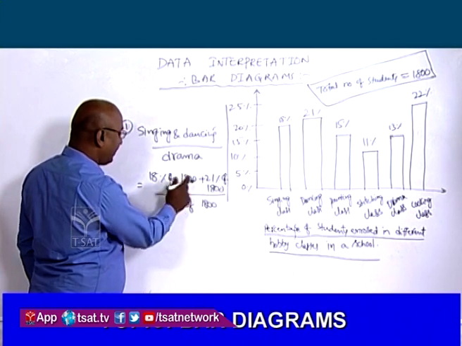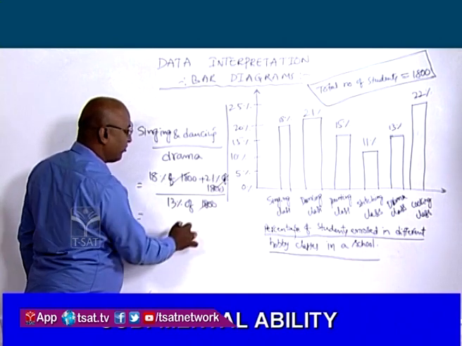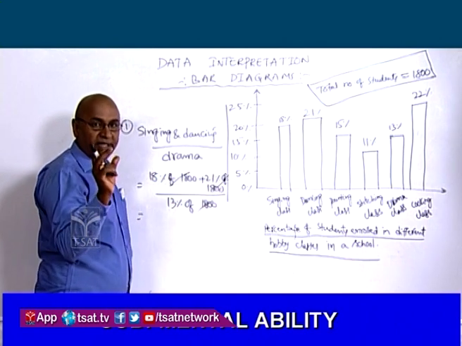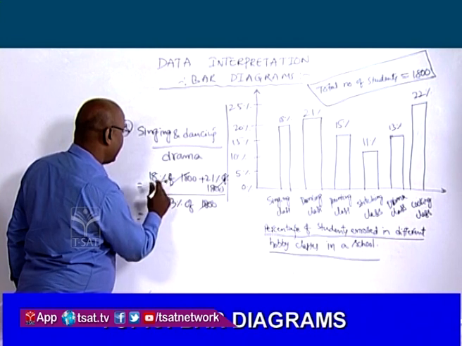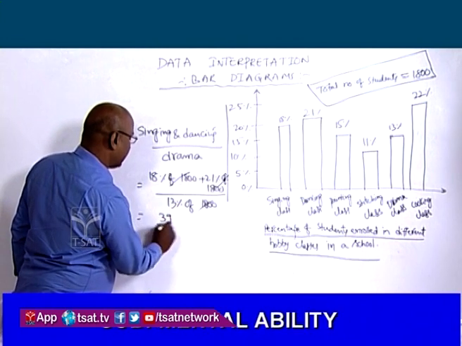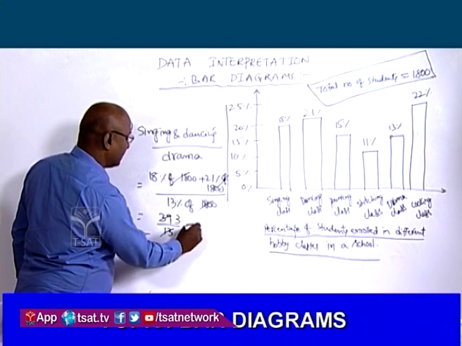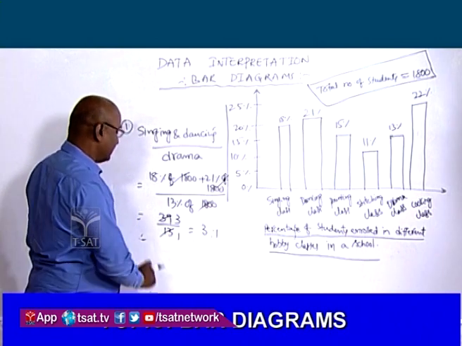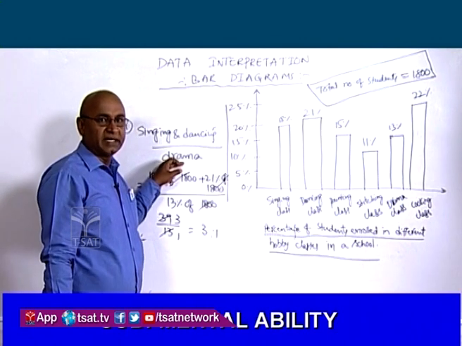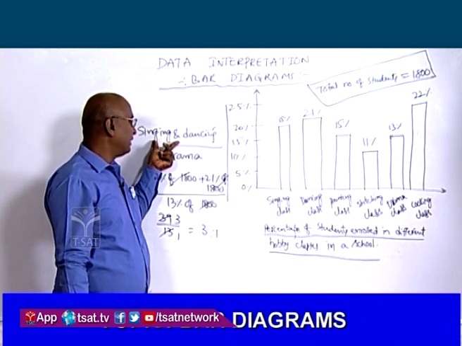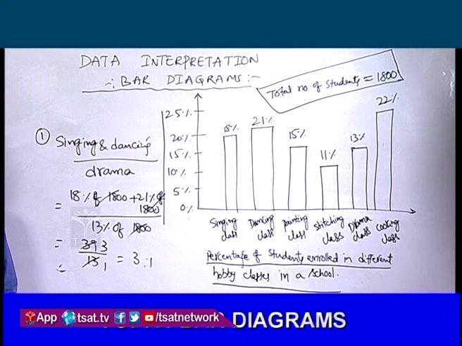Now see, of 1800 is common there. So it will be cancelled. That is why no need to find out the total number of students in each individually with respect to this problem. Now see, 18 plus 21, that is equal to 39, and this is 13. 13 ones are 13 and 13 threes are 39. That is equal to 3:1, the ratio of singing and dancing to the drama. The required ratio is singing and dancing together to the drama. The ratio is 39/13. That is equal to 3:1.